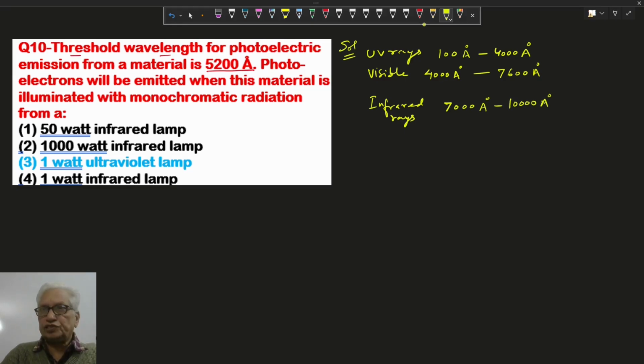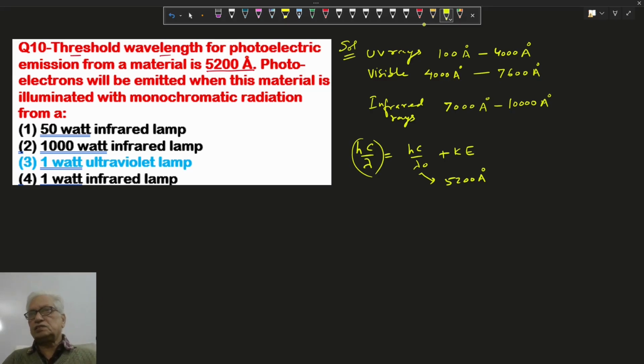By using the photoelectric equation, hc by lambda equals hc by lambda naught plus kinetic energy. Here the threshold wavelength is given as 5200 angstrom. If the wavelength is less than this, the energy of the photon is more than the work function, and only then photoelectrons are emitted and kinetic energy exists.